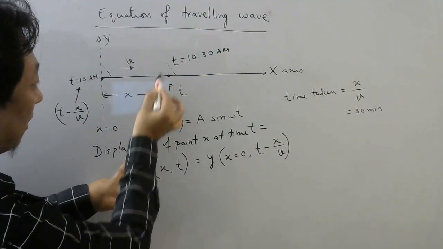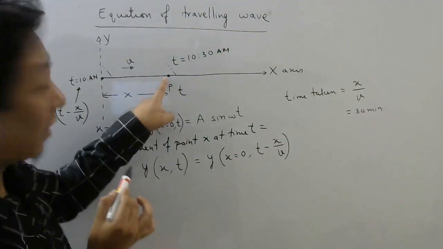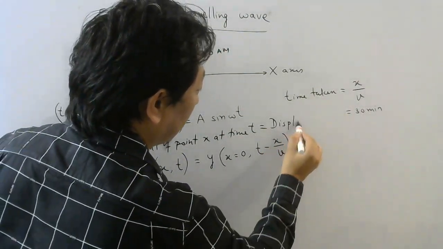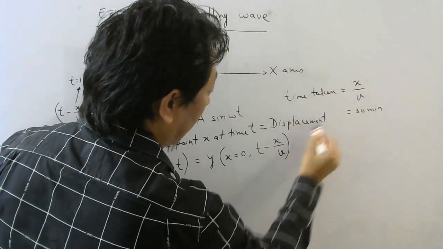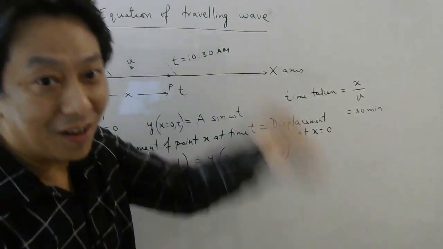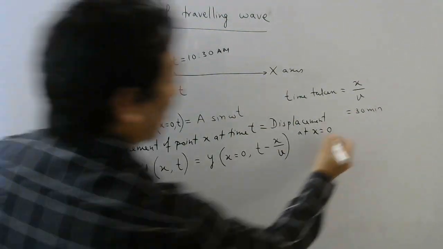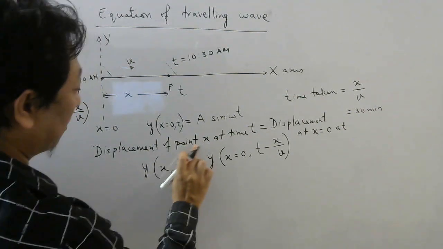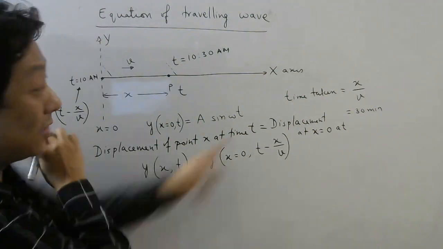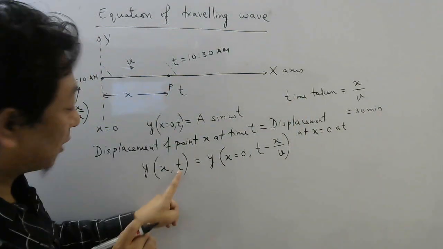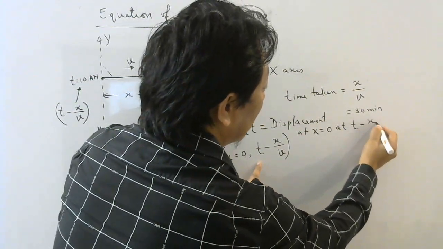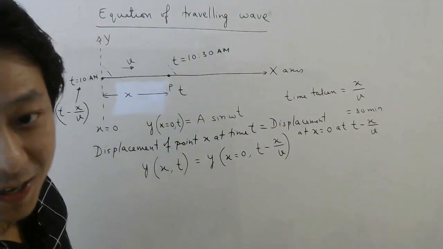So whatever displacement you want here at position x was created here. So displacement at which position was it created? x equal to 0, at an earlier time or later time? Obviously earlier time. What time must it be? If you are measuring this displacement at 10:30, then this time must be 10:30 minus 30 minutes. So you are measuring this displacement at time t, then this displacement should be measured at what time? t minus x by v. Is it clear or not?